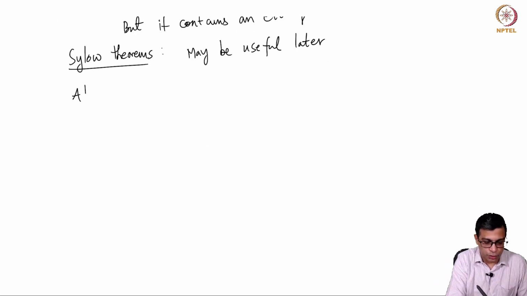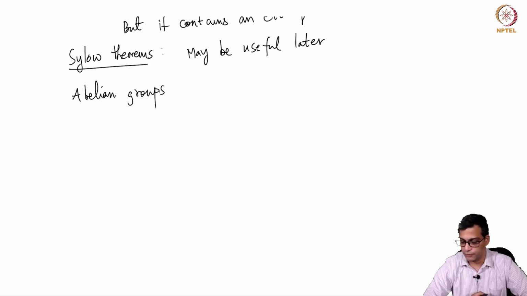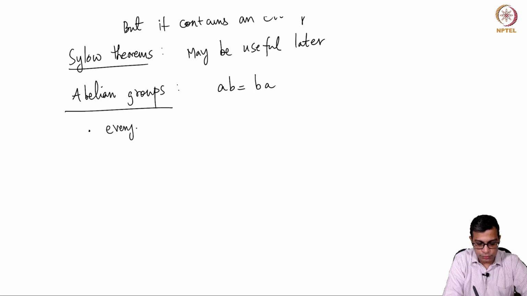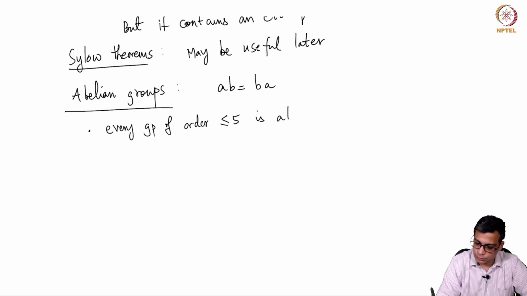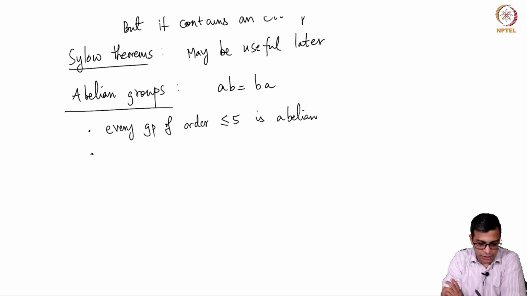So we have notions of abelian groups. I am not doing this in any particular order. I am just recalling some of the key concepts that we will use. Abelian groups are where the binary operation is commutative. For example, every group of order less than or equal to 5 is abelian, as I mentioned a couple of minutes ago.